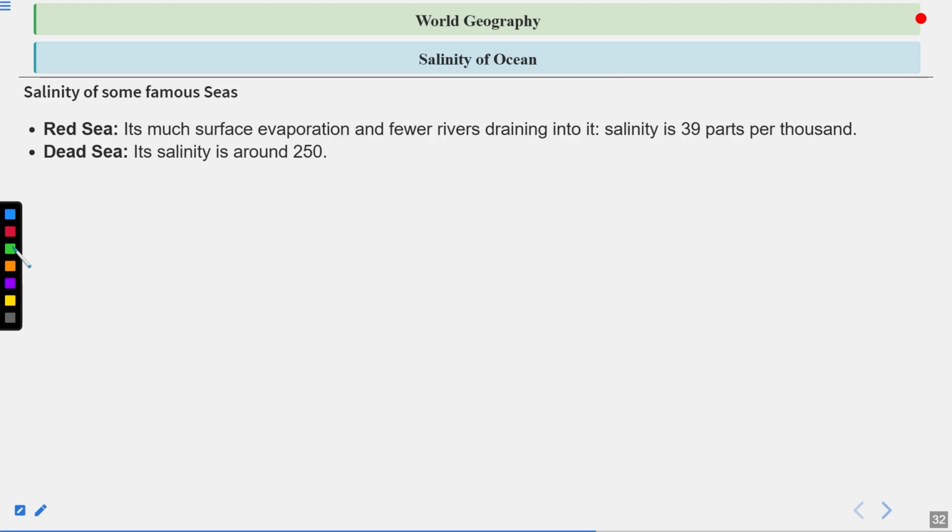Dead Sea, its salinity is around 250 ppt. That means it is the most saline water body that is found on the earth. Also remember, the Dead Sea is the lowest point on the earth's surface.